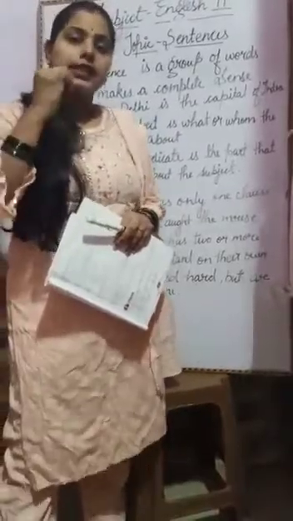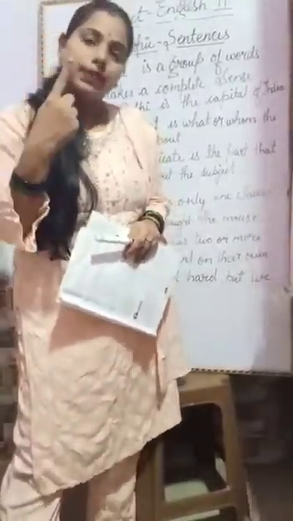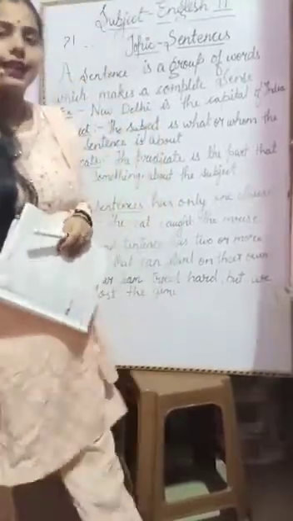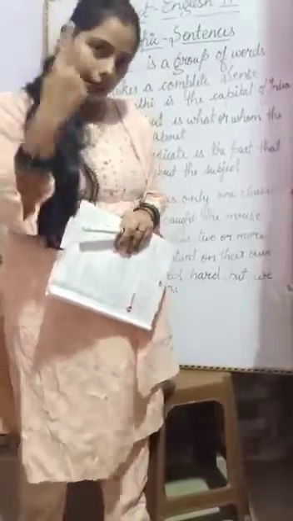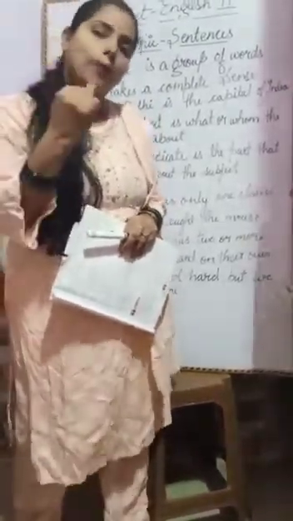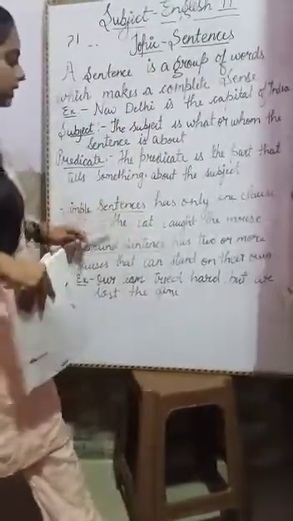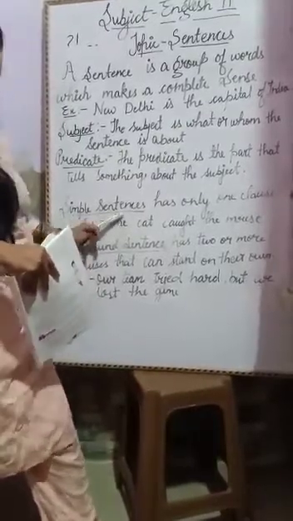Now, next part. Sentences are divided into three types. First one simple sentence, second one compound sentence, and third one complex sentence. Now I am going to explain each type. First, simple sentences.